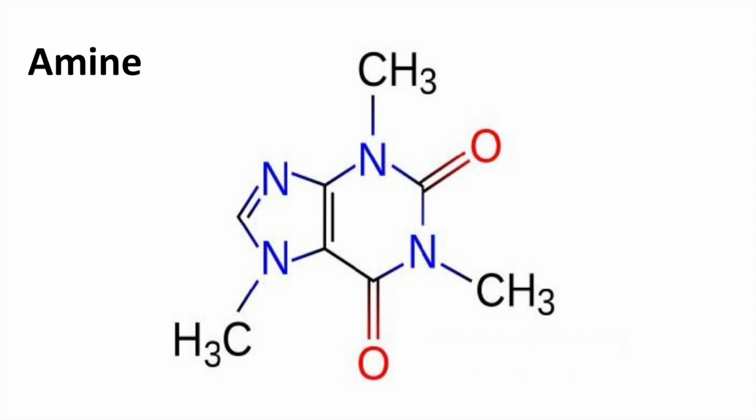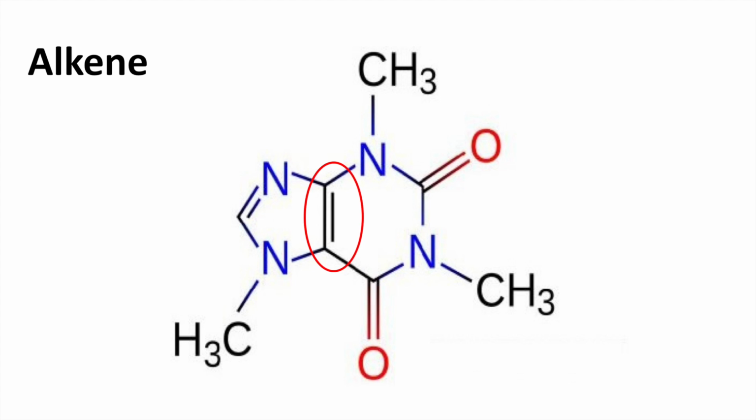Next, there is one amine group in the lower left-hand side of the molecule. These groups are usually more basic than amides because of their lone pair of electrons. However, in caffeine, the electrons of this nitrogen are part of the pi orbital system, making this the only basic nitrogen. Also, amines have the ability to hydrogen bond, increasing the molecule's solubility in polar solvents, and also raising the melting and boiling point of the molecule.